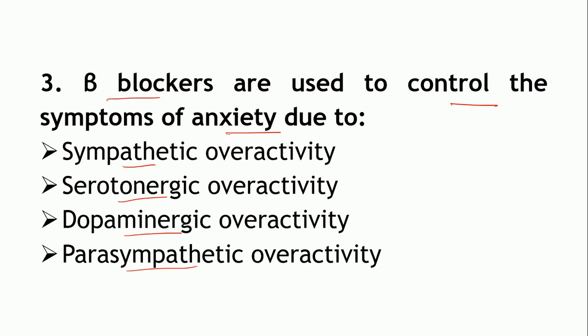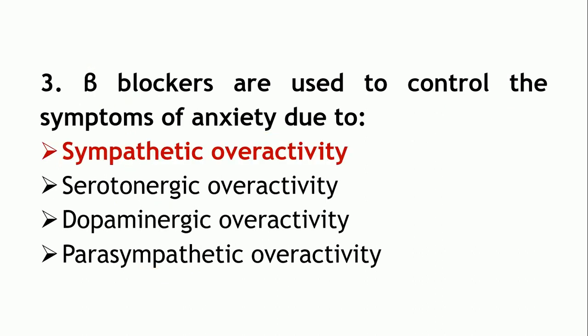So, all these symptoms are produced actually due to the sympathetic overactivity. So, beta blockers, okay, so the name is very clear. Beta receptors belong to the sympathetic system, right. So, beta blockers are used to block the actions produced by the sympathetic overactivity. Okay. So, the correct answer is sympathetic overactivity.